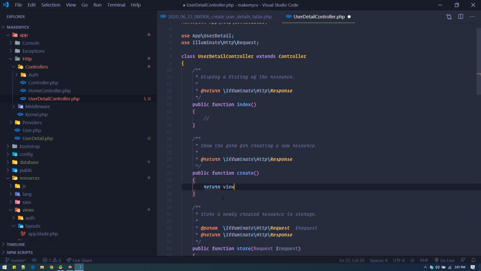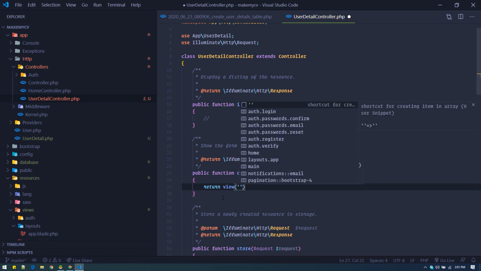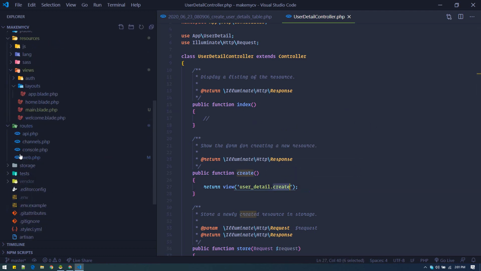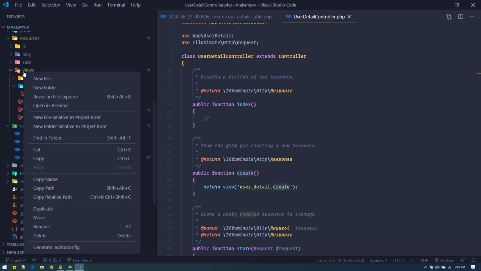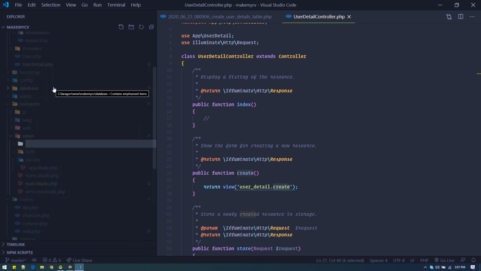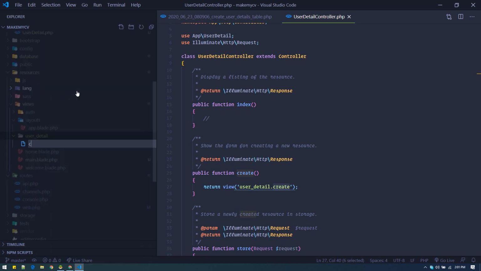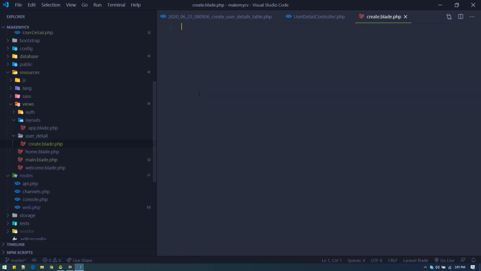So we'll return a view. Let's call it user detail, where user detail will be the folder name and create will be the view name. So let's create that folder and view. Inside views, create a new folder, user detail. Then create a new file, create.blade.php. This will also extend the layout, same thing like we did before, and here we'll have a form.